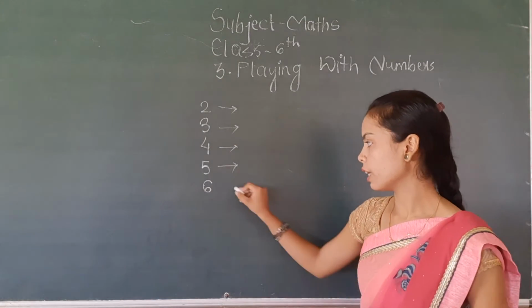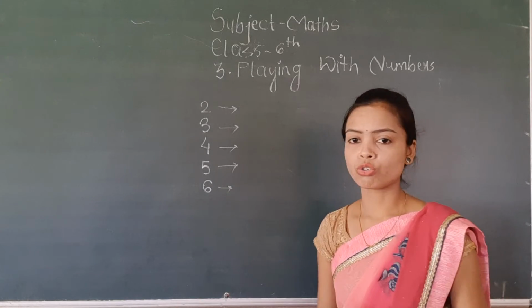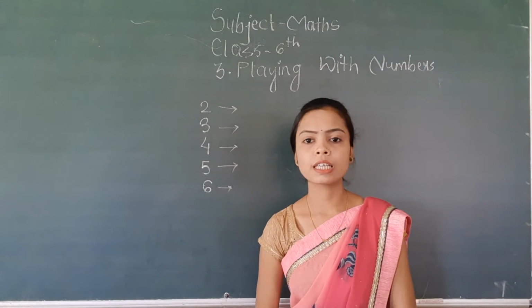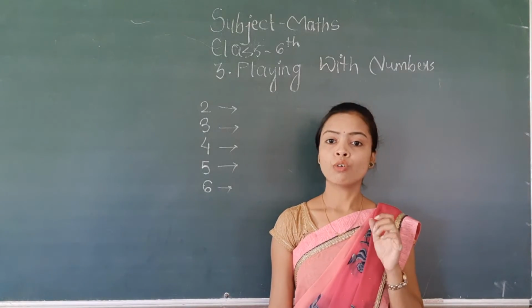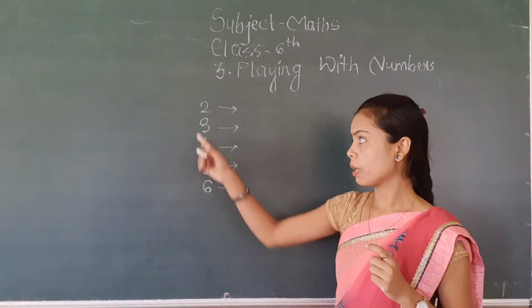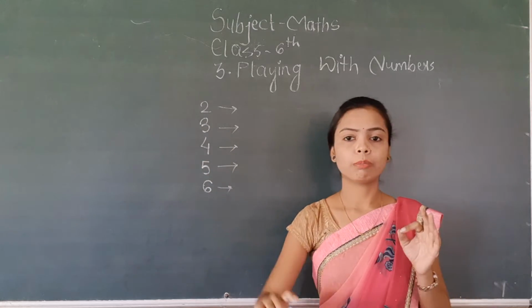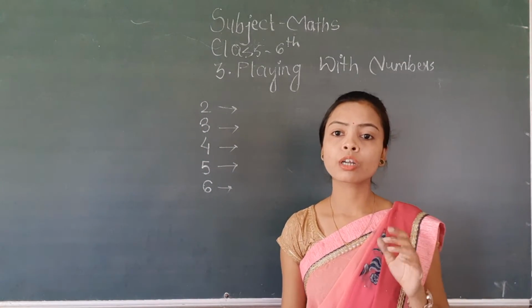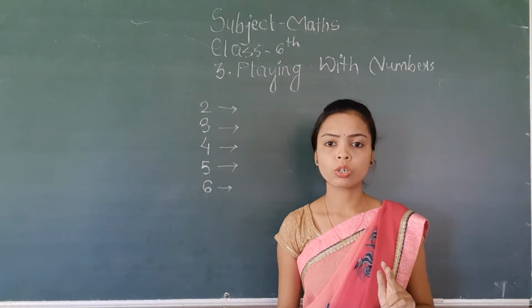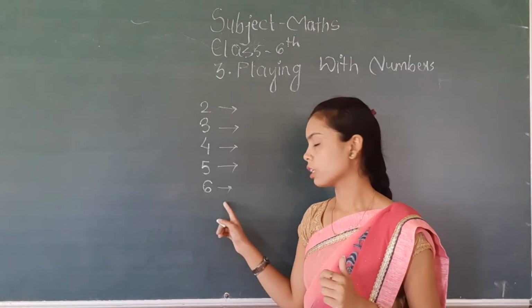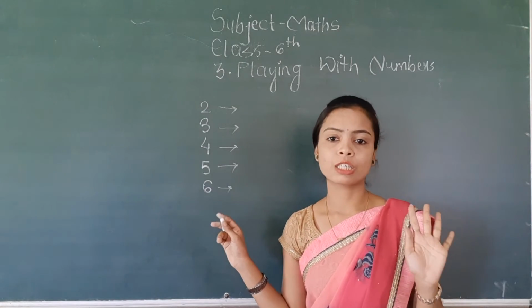ओके, आफ्टर दैट द डिविजिबिलिटी बाय 6. Now tell me what is the divisibility by 6? Divisibility by 6 is, if the given number follows the divisibility test for 2 and 3, that means अगर दिया गया नंबर 2 और 3 की divisibility को फॉलो करता है, then you say that the given number is divisible by 6 also.